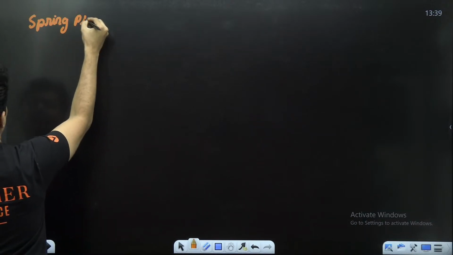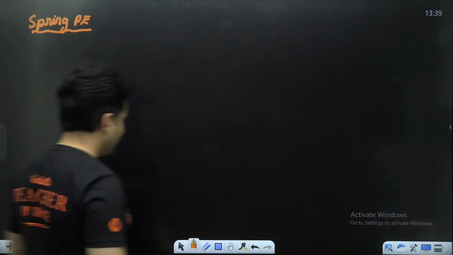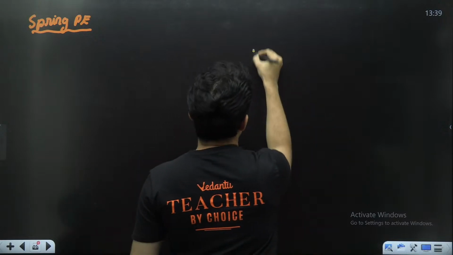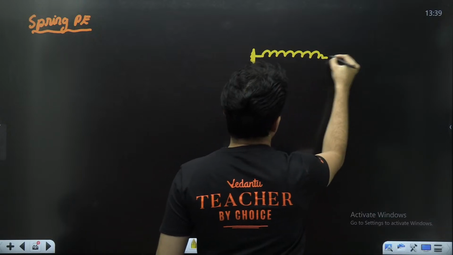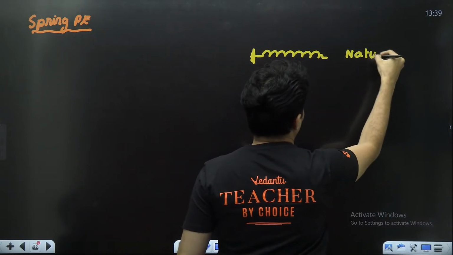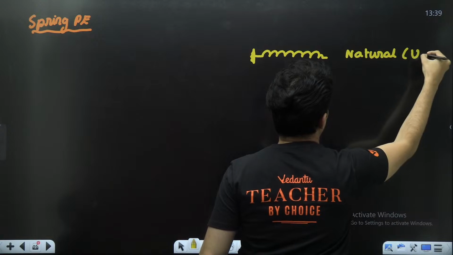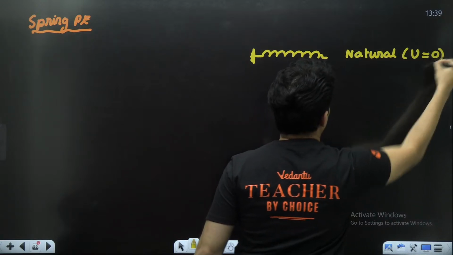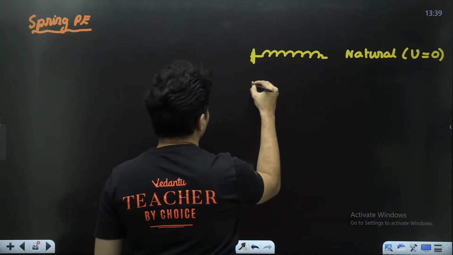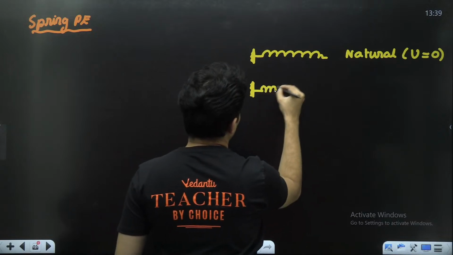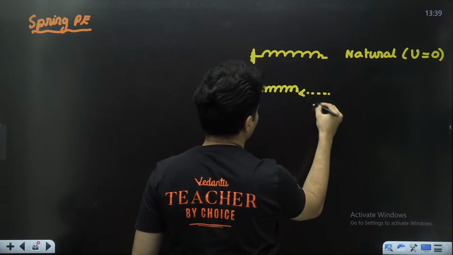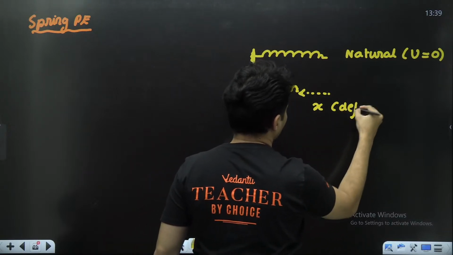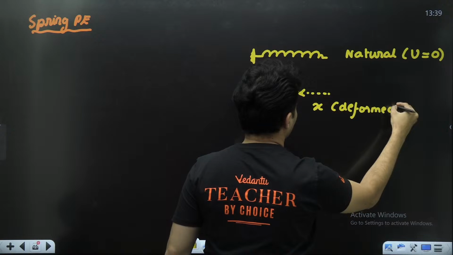Spring potential energy. Now you can take a spring. Right now maybe it is at its natural state, and this natural state I will call zero potential energy. Now what somebody does is they either compress it or extend it. So there is some kind of deformation. So it has been deformed basically.